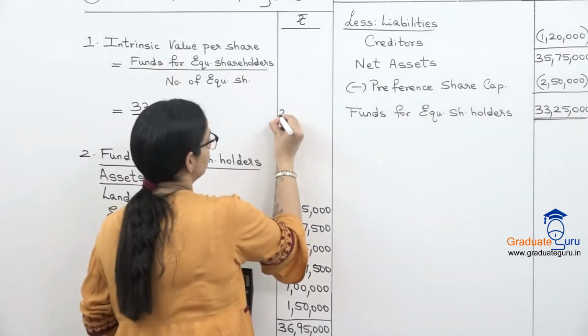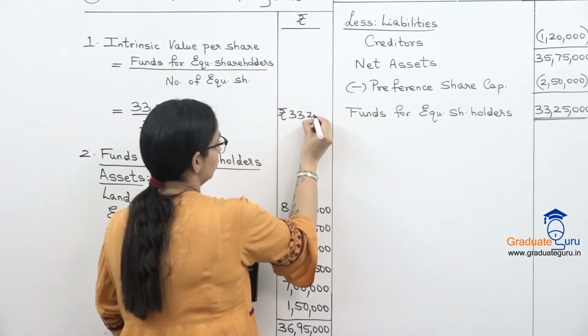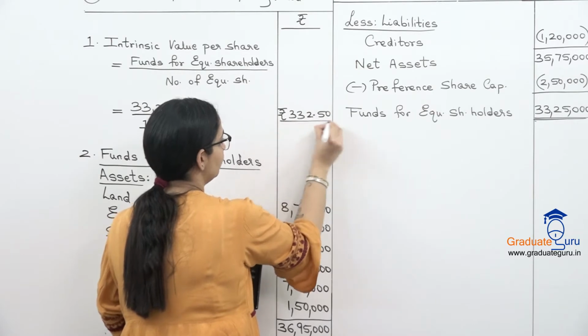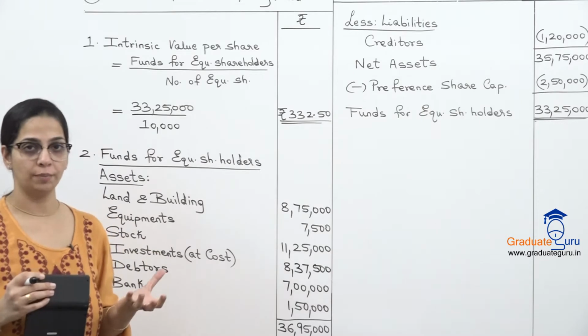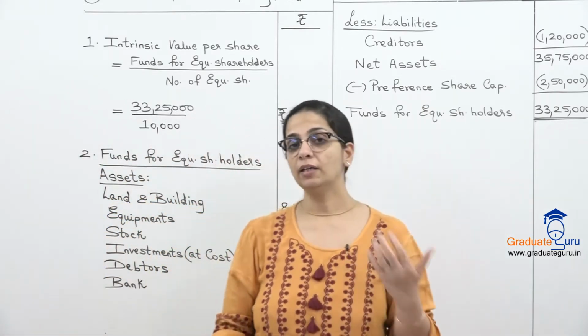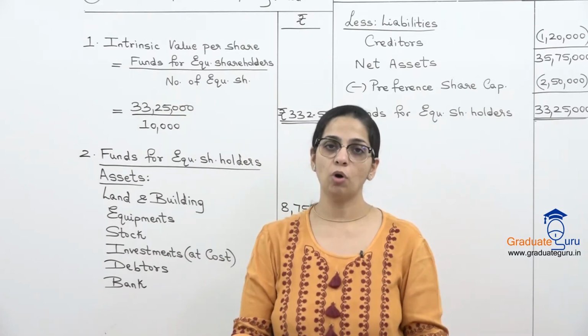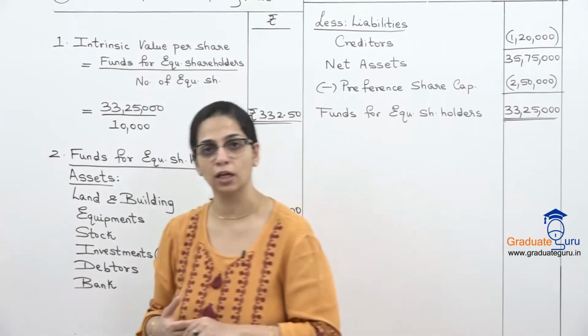So we get 332.50 as our value per share. So this was a very basic sum, not much adjustments, but it gives us an idea that intrinsic value of share हमें कैसे calculate करना है. Take this down, then we'll go ahead with another sum.